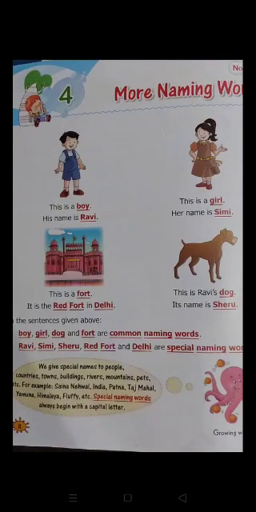Yesterday I told you that the name of a person, place, animal and thing are called naming words. Okay? Naming words can be general or common. Examples are man, teacher, dog, country, bus, etc. So this is a boy and boy is a naming word. His name is Ravi. What is the name of this boy? His name is Ravi. Okay?